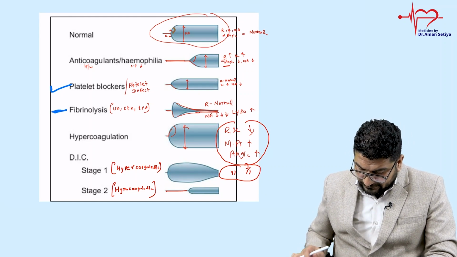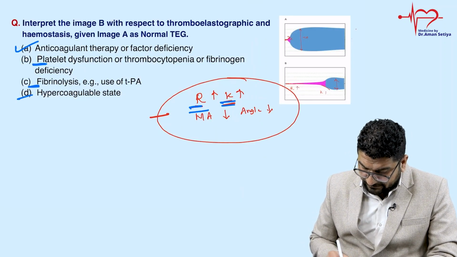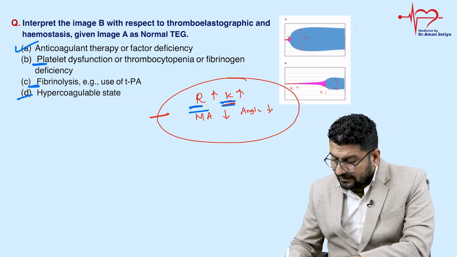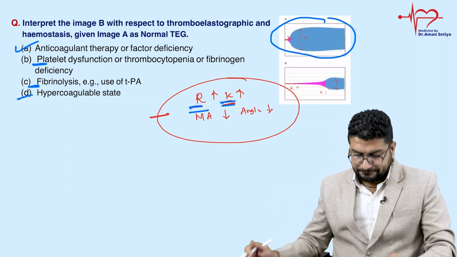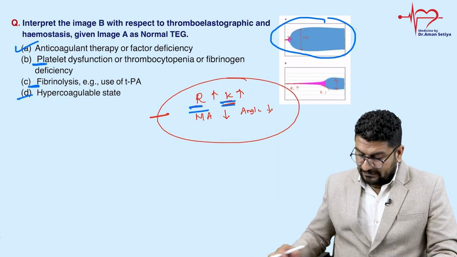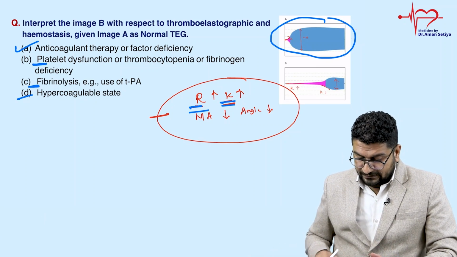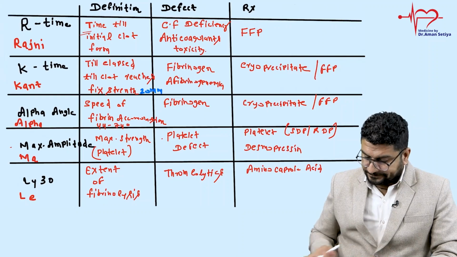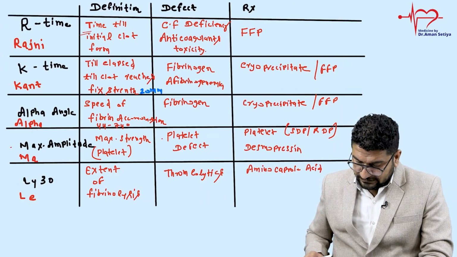And lastly is what you can notice if they ask you question on hypercoagulable state, so वो इससे भी बड़ा आएगा. It will be bigger than this. Am I clear? So this is about thromboelastographic study. बस आपको जो याद रखना है, like Rajnikant alpha male, very very important. Okay, moving to our next question.